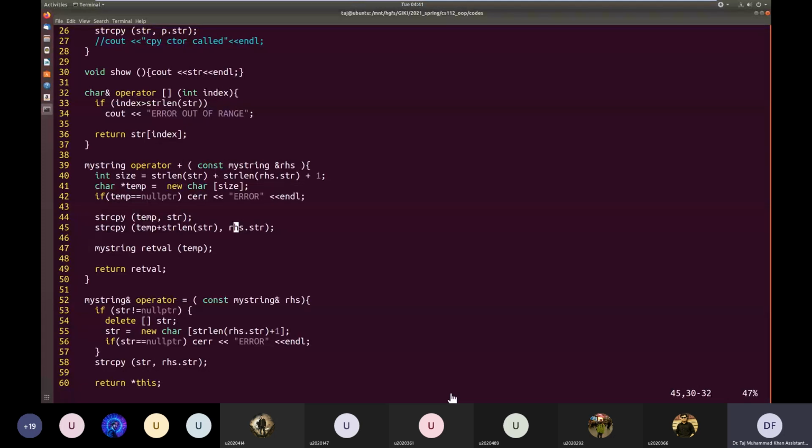Okay, so is this clear? The overloading of the plus operator and how it is being used in that s1 plus s2 plus s3 statement?